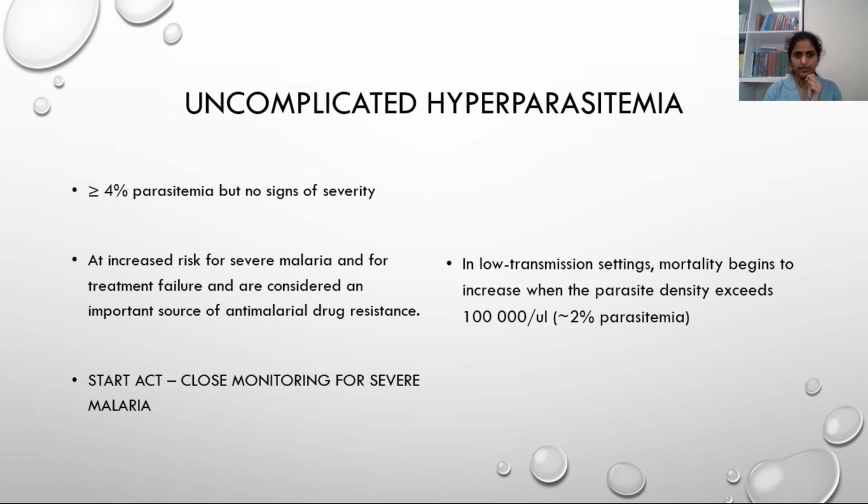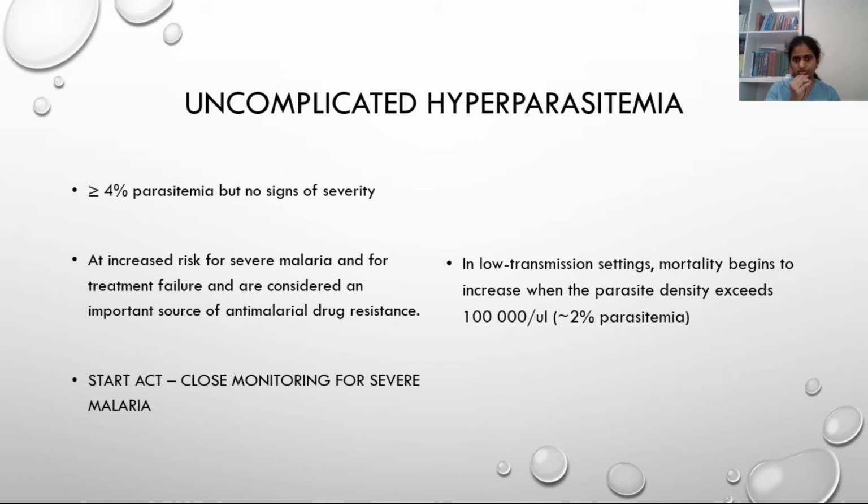What is uncomplicated hyperparasitemia? No signs of severity with more than 4% parasitemia. But even without symptoms, this group of patients is highly likely to have severe malaria and other malaria related complications like cerebral malaria. And this group of patients is a source for antimalarial drug resistance because of improper treatment.